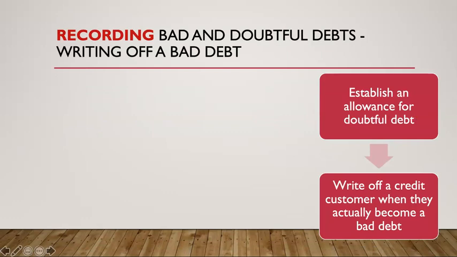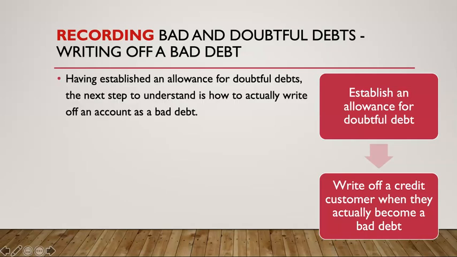So what happens when we actually identify a customer that won't pay us back? Because up until now, we haven't talked about specific customers. We've just recognized that there will be some debts that won't be paid back. So we've raised an allowance for doubtful debts, which is a prediction. We now need to come to step 2, where we write off a credit customer when they actually become a bad debt. We know a customer can't pay us back.